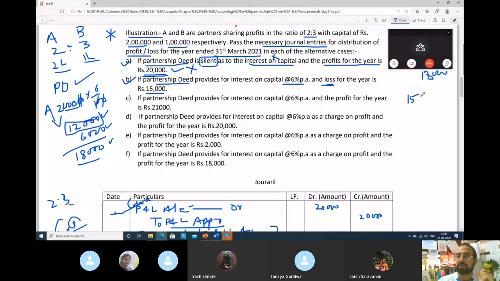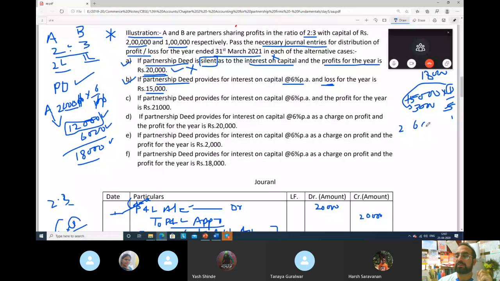So the loss is 15,000 rupees. Profit sharing ratio is what? 2:3. So 15,000 into 1 by total, 2:3 means 5. 5 ones are 5, 5 threes are 15, so 3,000. So for 1 share, the loss is 3,000. For 2 shares, 6,000.